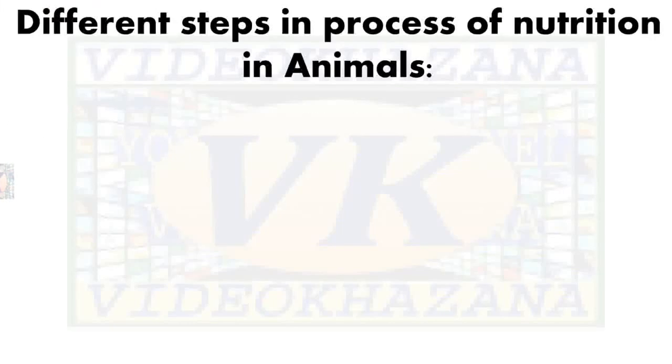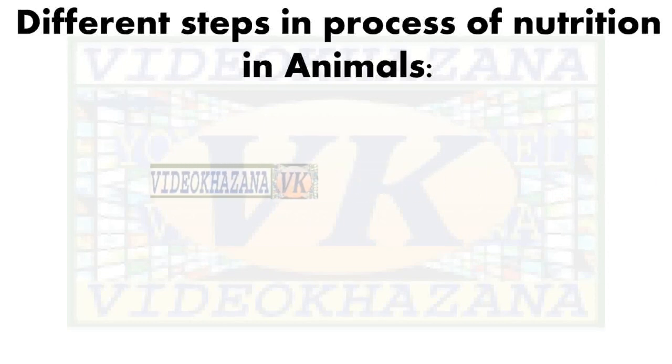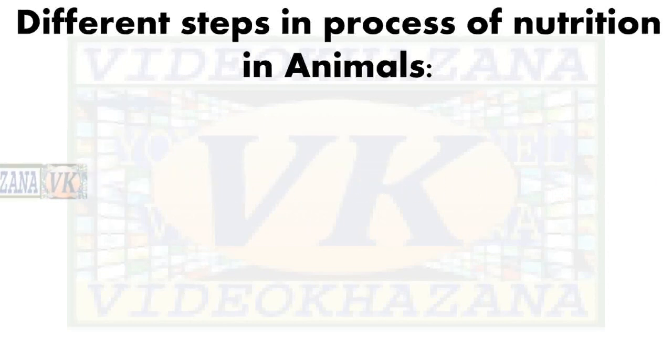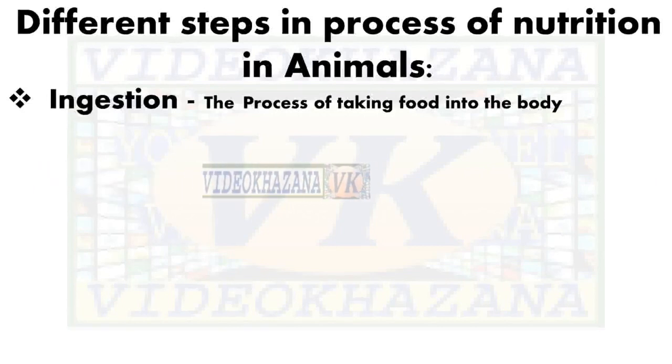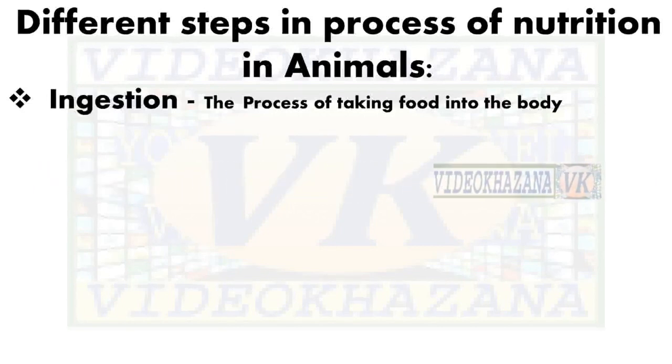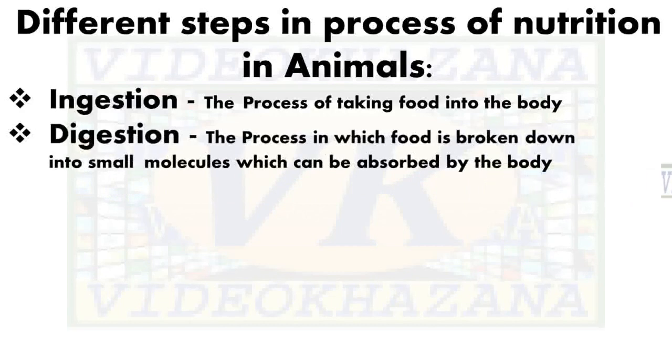Now we will talk about the nutrition in animals. All animals are holozoic, means nutrition in animals is called holozoic nutrition, and in this holozoic nutrition there are some steps. Basically we conclude 5 steps. First step is ingestion, the process of taking food into the body. Second step, digestion, after taking in, process by which food is broken down into small molecules which can